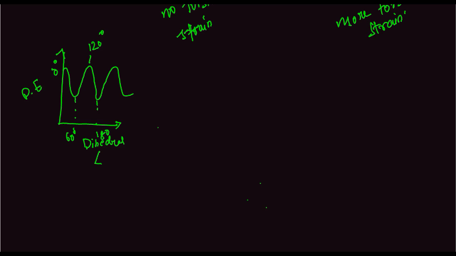So this is the potential energy diagram. The high peaks of potential energy are the eclipsed form, and the low peaks are the staggered form. The energy difference between the staggered and eclipsed form is called the conformational energy, and is 12 kilojoule per mole for ethane. It is also known as torsional strain energy. So these numbers are not important.